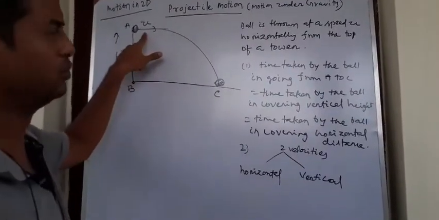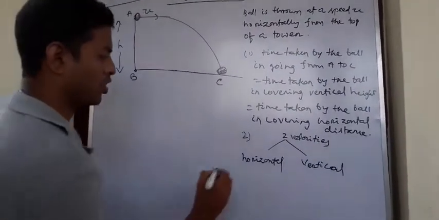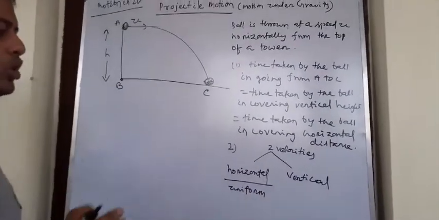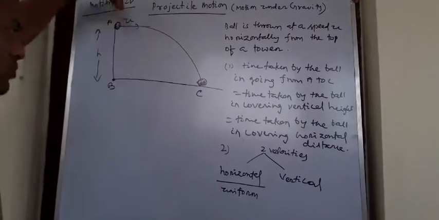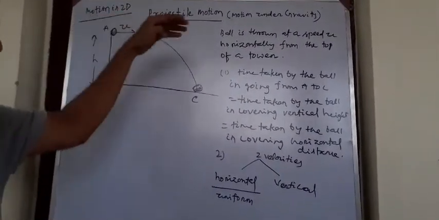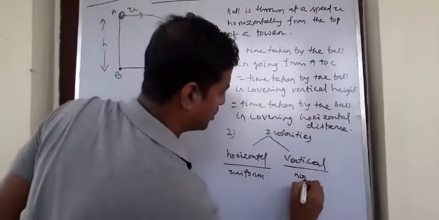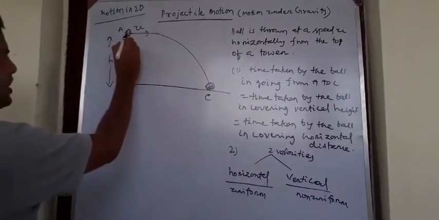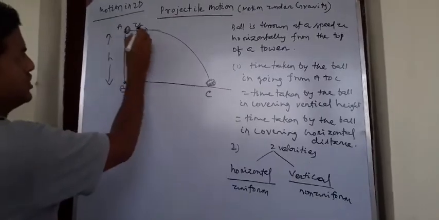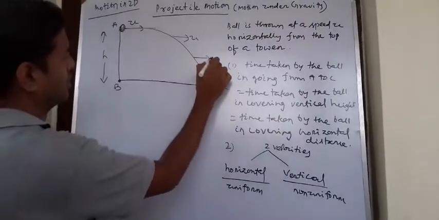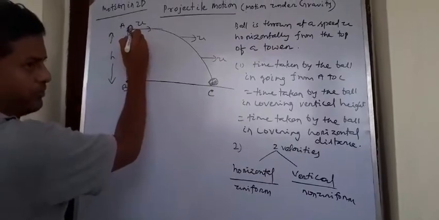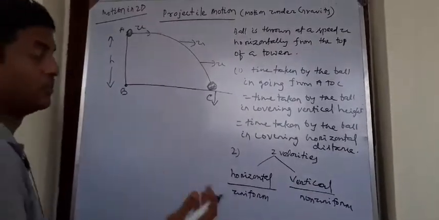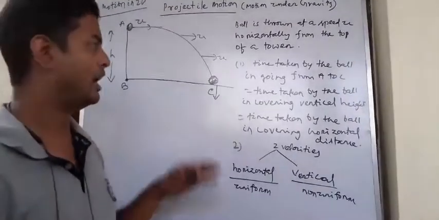The initial horizontal velocity is u, and the horizontal velocity is uniform, or remains constant. This is uniform because there is no effect on the horizontal velocity. Acceleration due to gravity is vertically downward. It is not acting horizontally. But the vertical velocity is non-uniform, because when I am throwing the ball from point A, my initial horizontal velocity is u and it is always constant throughout the motion. But the initial vertical velocity is 0. Then after some time, when it is hitting C, there is some final vertical velocity that I'll derive.